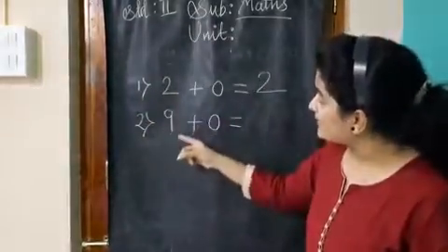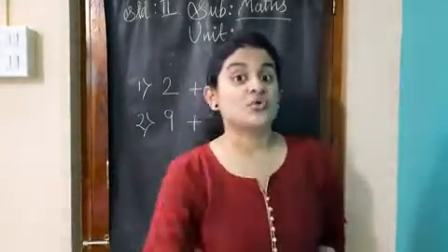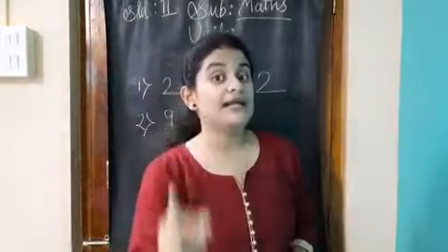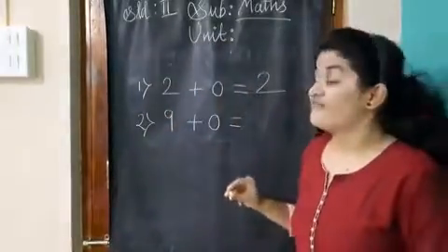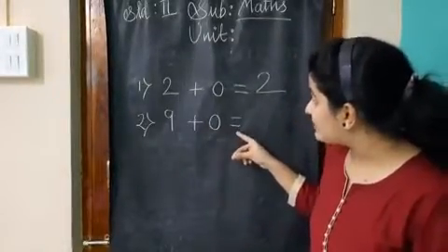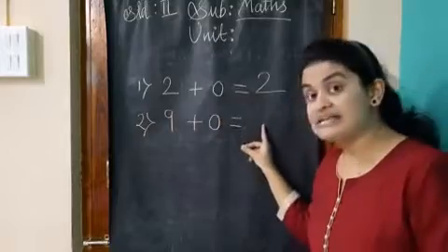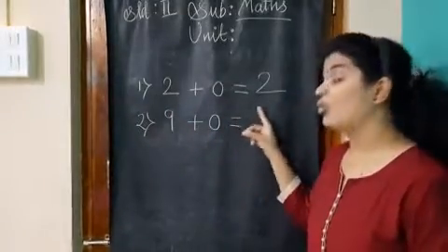And 9 plus 0 is equal to 9. So students, always keep in mind 0 has no value. So whenever we add one number with 0, the answer will be the number itself. Okay? So 9 plus 0 is equal to 9.